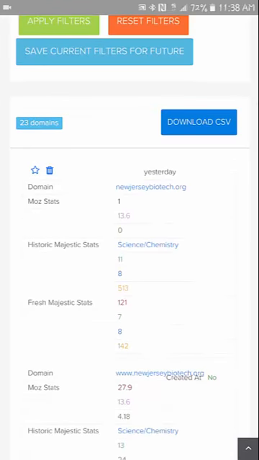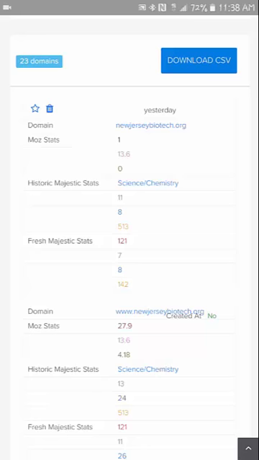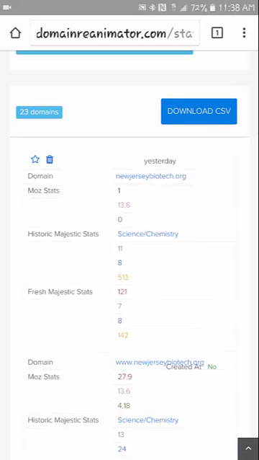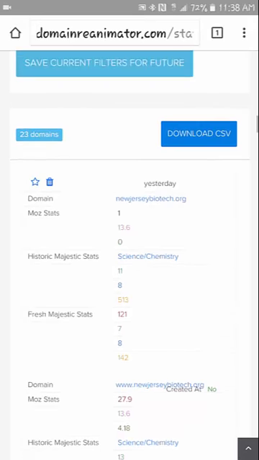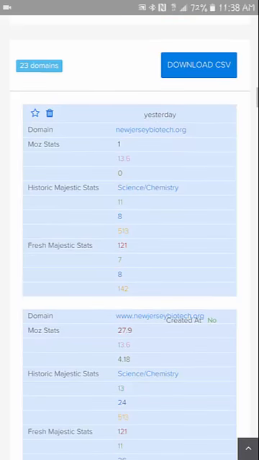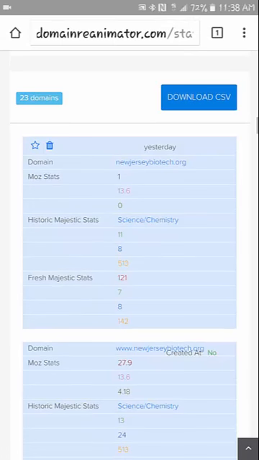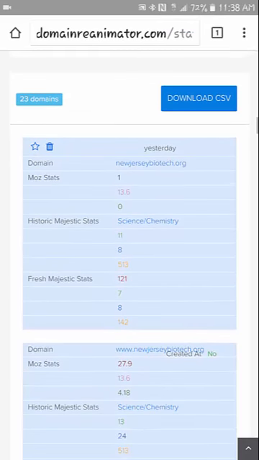I know they have a certain number of referring domains and backlinks, so I don't really need to think about that too much. What I'm mostly focused on is, if anything, the historic Majestic, where it says science and chemistry, the Majestic trust flow, that can be of interest. I don't like to pay too much attention to metrics, but just looking at the domain name right here, New Jersey Biotech. Okay, sounds like a technology website of some kind, biotechnology.